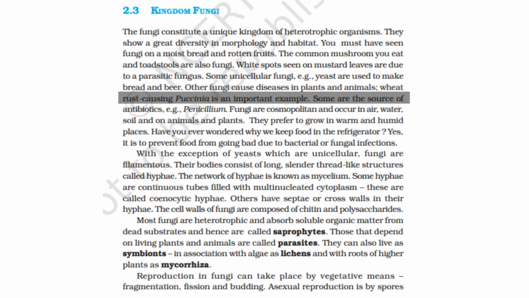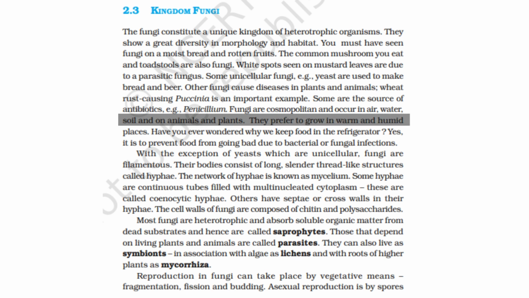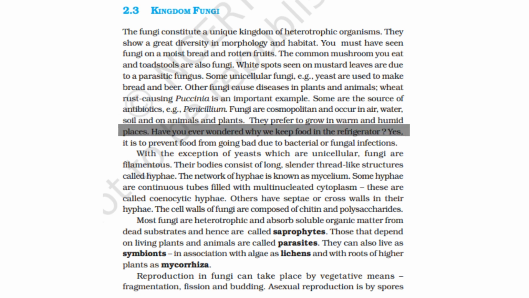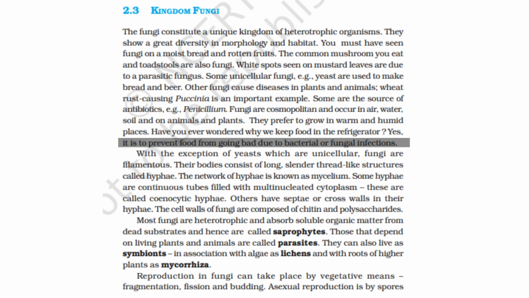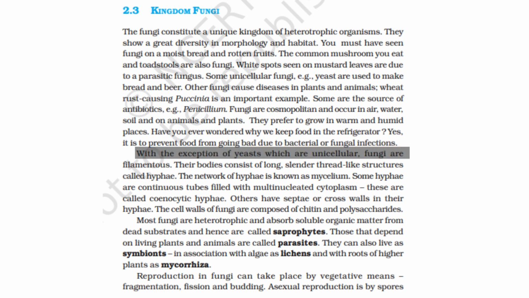Wheat rust causing Puccinia is an important example. Some are the sources of antibiotics, example Penicillium. Fungi are cosmopolitan and occur in air, water, soil, and on animals and plants. They prefer to grow in warm and humid places. Have you ever wondered why we keep food in the refrigerator? Yes, it is to prevent food from going bad due to bacterial or fungal infections.